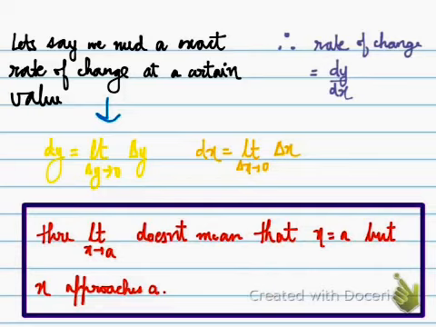Here, limit x approaches a does not mean that x equals a, and limit delta y approaches 0 does not mean delta y equals 0, but it approaches 0, like 0.00000001.